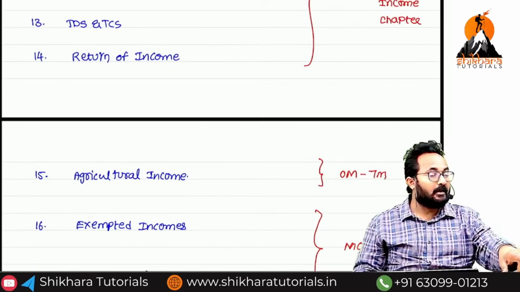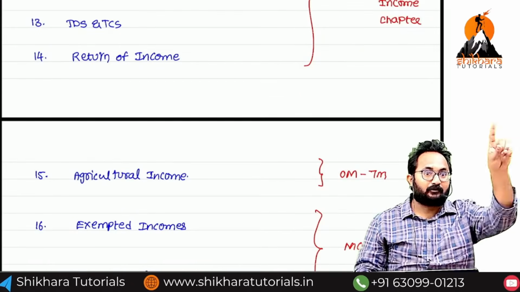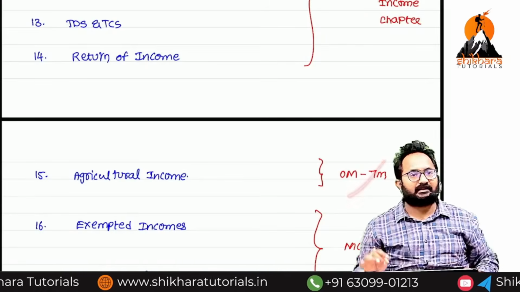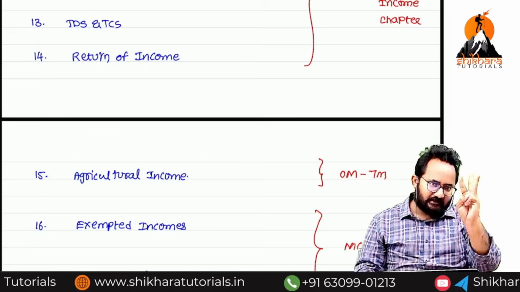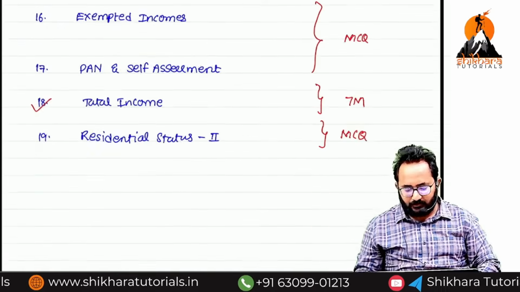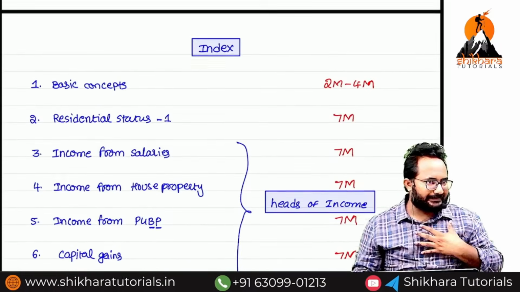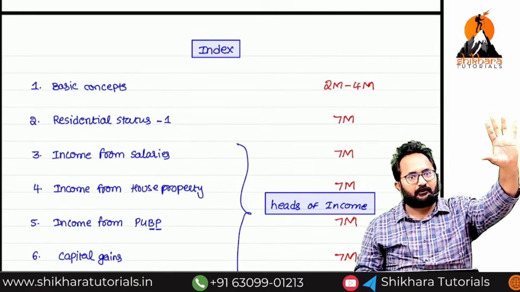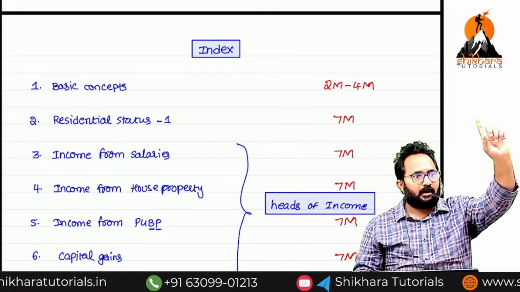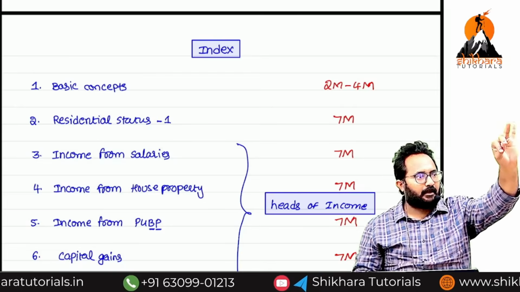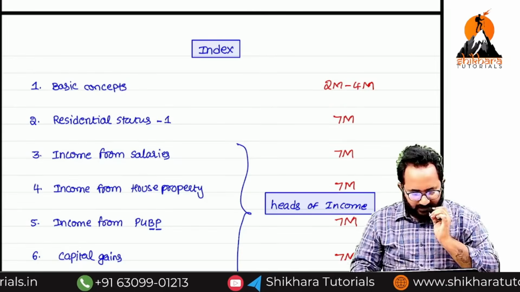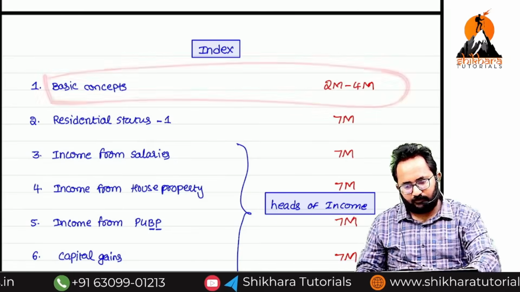Agricultural income is 7 marks. This topic takes only 1 hour for class and half an hour for revision. Why do we need to learn this chapter? It is only 3 pages in our study material. Understood? Now you can understand the weightage also. How many heads of income do we have? 5: salaries, house property, PCBP, capital gain, other sources. Tomorrow we can start with the basic concepts chapter. Thank you.